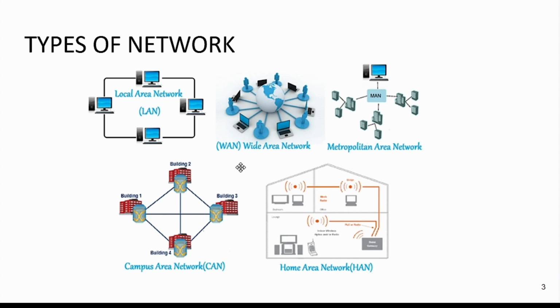Here, WAN can be defined as many local area networks that are connected. How are they connected? They are connected through a shared communication path, and it is not restricted to a single location. They extend over many locations, so over a large geographical distance.